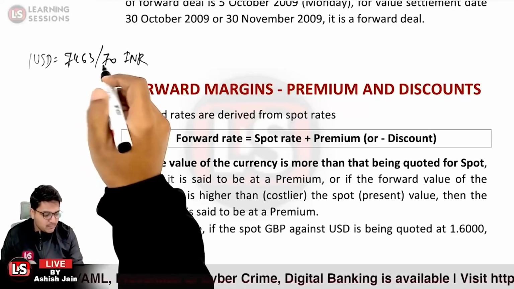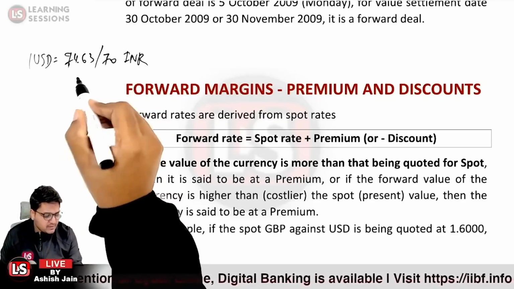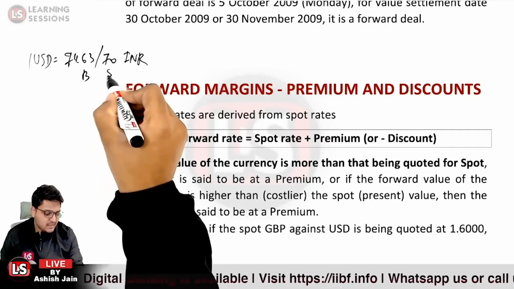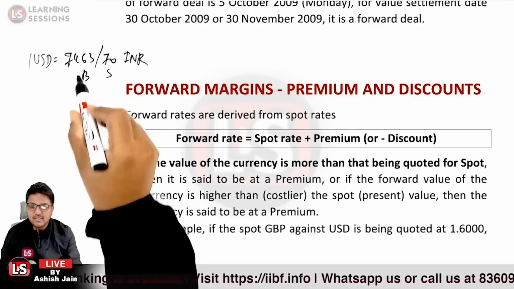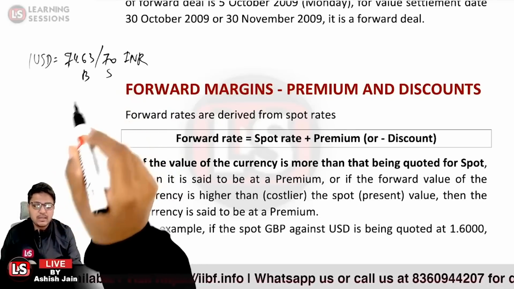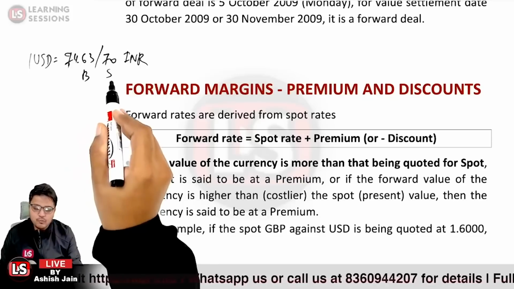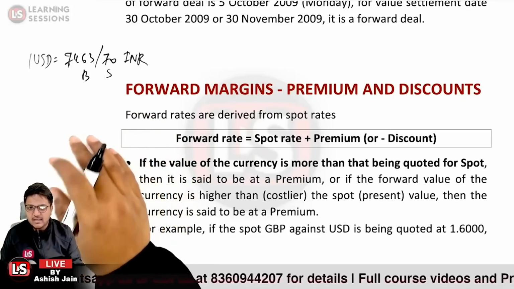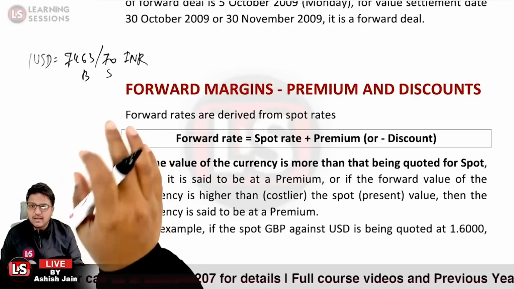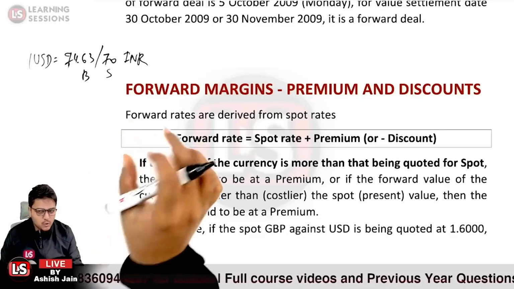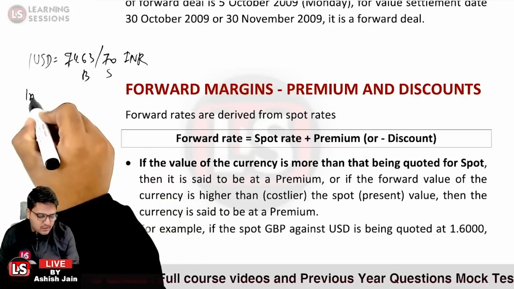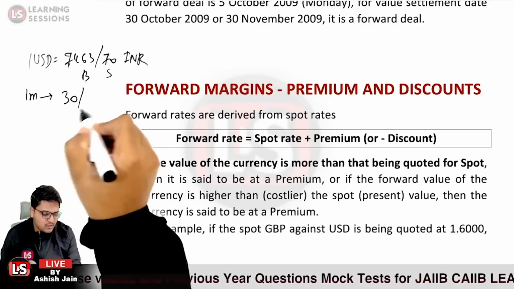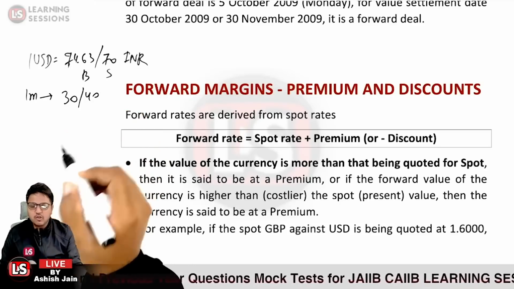On the left hand side of the slash is the buy rate, and on the right hand side of the slash is the selling rate. That indicates that 74.63 is the buying rate and 74.70 is the selling rate. Further, we are provided with the 1 month forward points. Let us take the case that these are given to be 30/40.